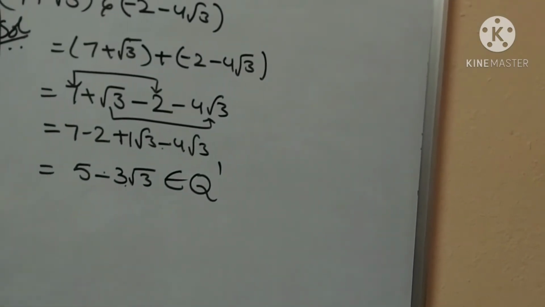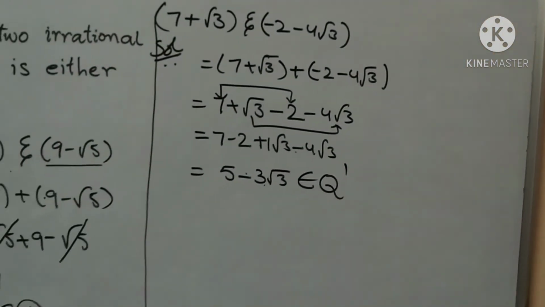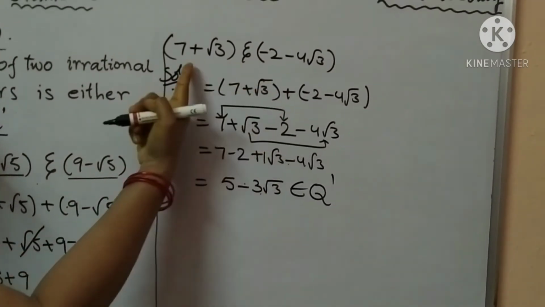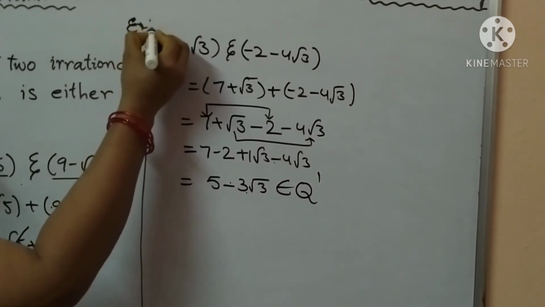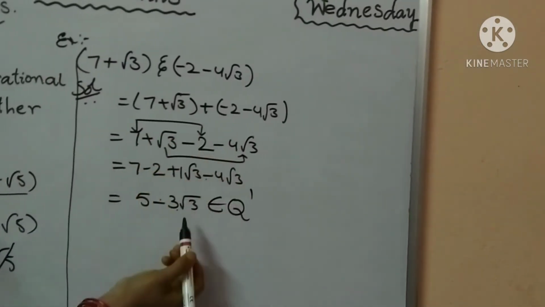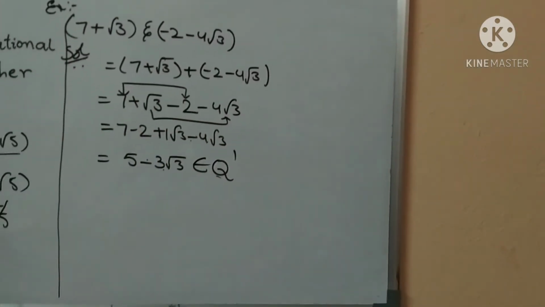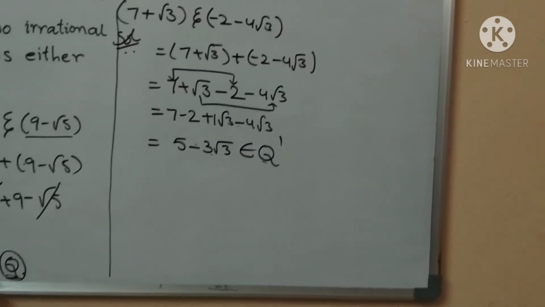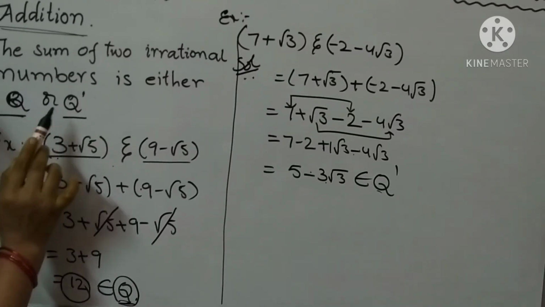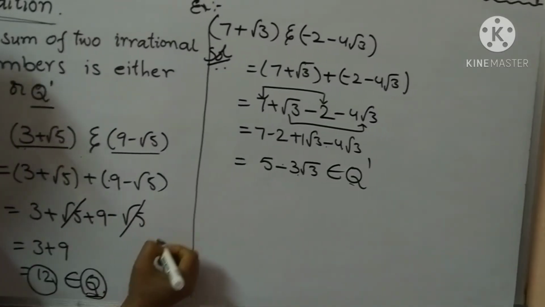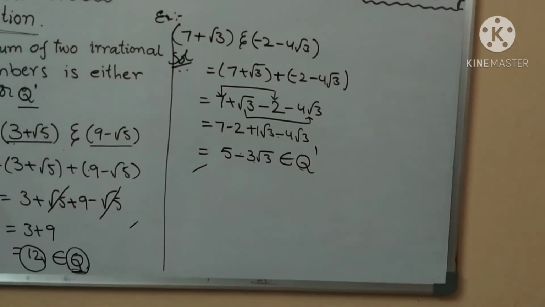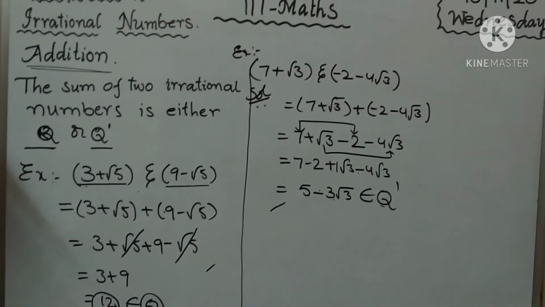Did you understand children? The sum of two irrational numbers can be a rational number, and here also two irrational numbers. In this next example, here also we have to take two irrational numbers, then do the sum of the irrational numbers, we will get an irrational number. So the definition is: the sum of two irrational numbers is either a rational number or an irrational number. Did you understand children? These are the properties of irrational numbers for addition. Okay. Next one, subtraction.